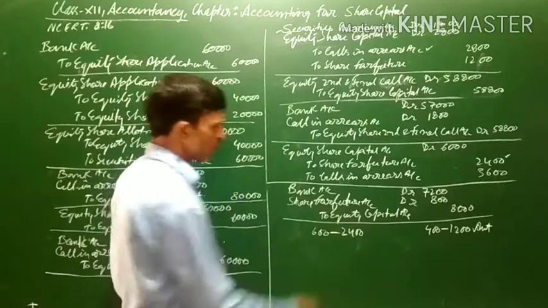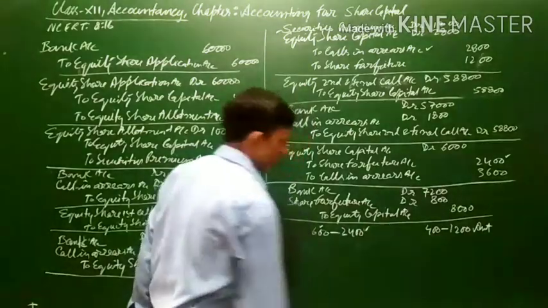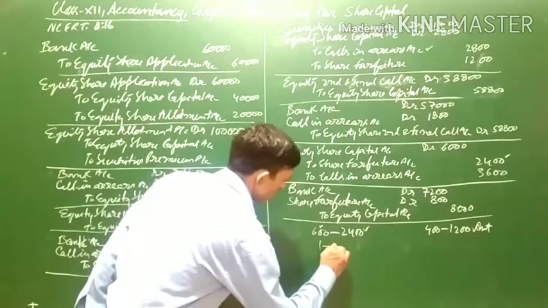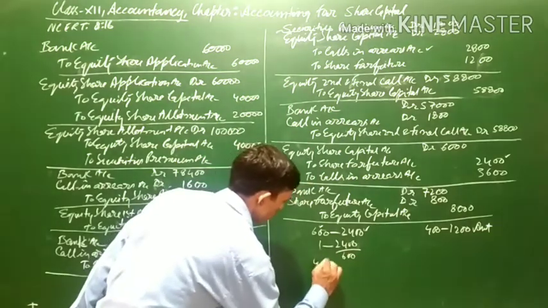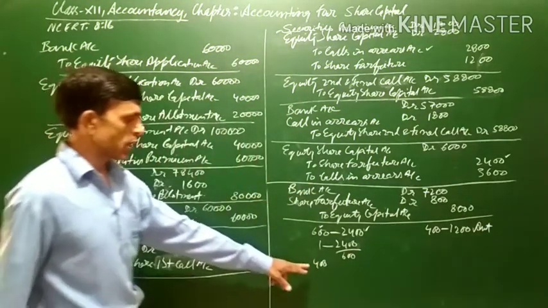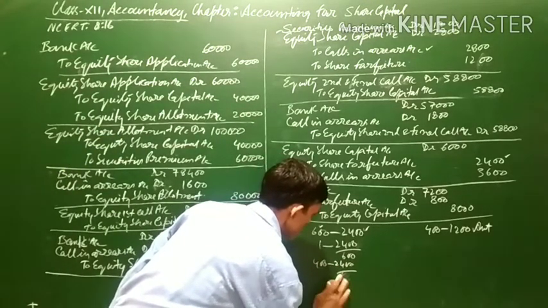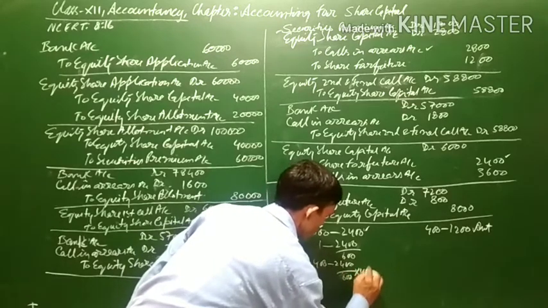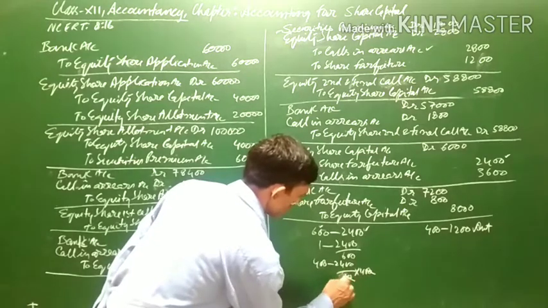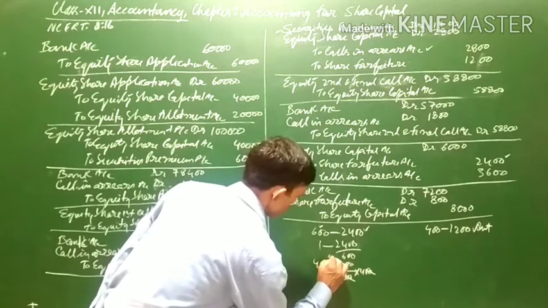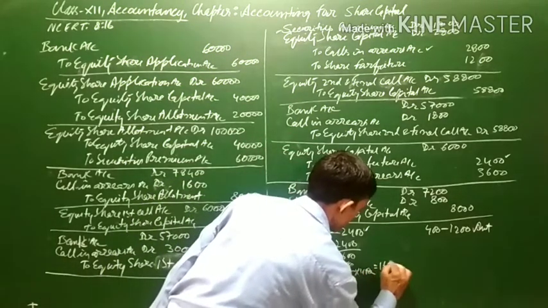We have to calculate the proportionate amount, since out of these 600 only 400 shares are issued. So we have to calculate the proportionate amount of share forfeiture. If 600 shares are forfeited, the forfeiture amount is 2,400. For one share, the forfeiture amount will be 2,400 by 600. Out of this 400 shares are issued, so the forfeiture amount for 400 will be 2,400 divided by 600 into 400. It will come to 1,600.